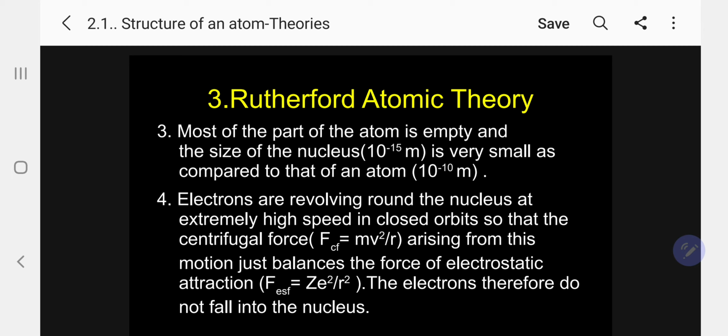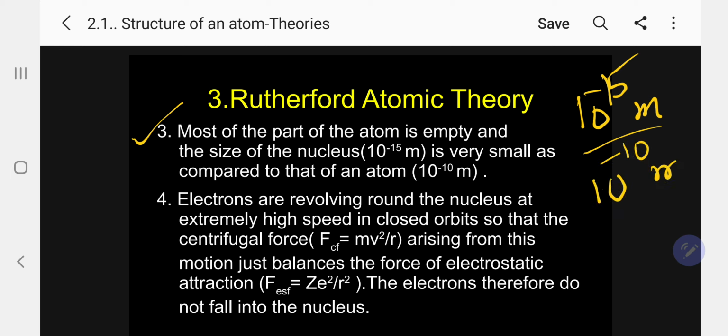Most of the part of the atom is empty. I told you already. He explained the size of the nucleus is 10 to the power of minus 15 meter. 10 to the power of minus 15 meter is the size of the nucleus. It is very, very small as compared to that of the atom, which is 10 to the power of minus 10 meter.